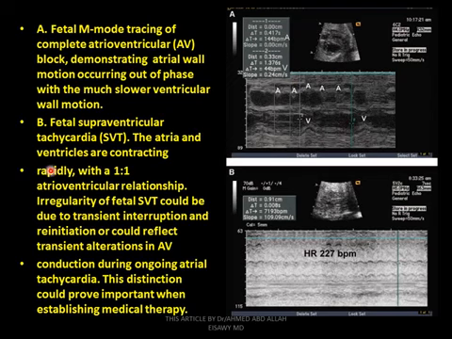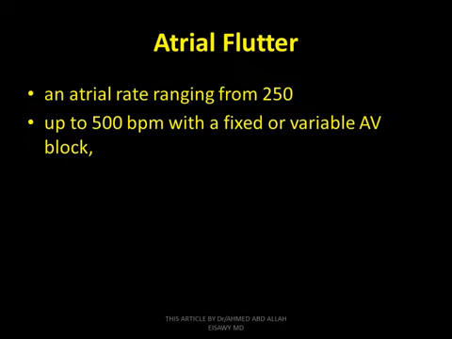Okay, fetal supraventricular tachycardia: the atria and ventricle contract rapidly with a 1:1 AV relationship. Irregularity of supraventricular tachycardia could be due to transient interruption and reinitiation, or could reflect transient alteration in the AV conduction during ongoing atrial tachycardia. The distinction could prove important when establishing medical therapy. This is fetal supraventricular tachycardia as a dysarrhythmia of the heart.